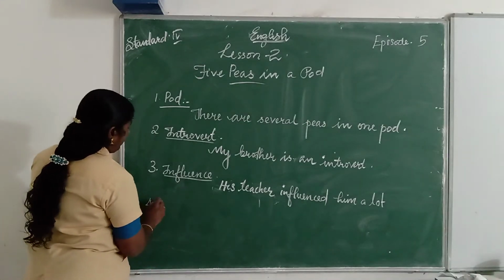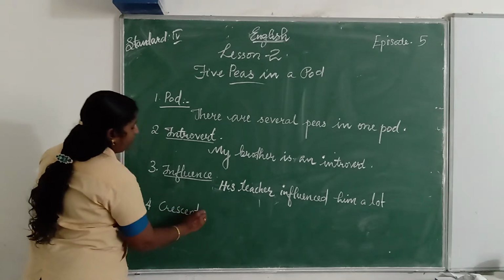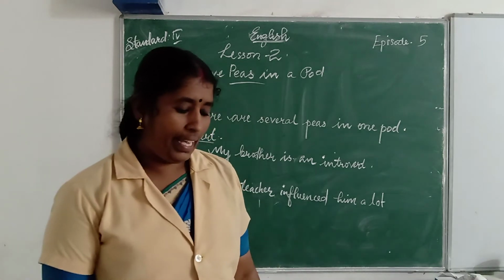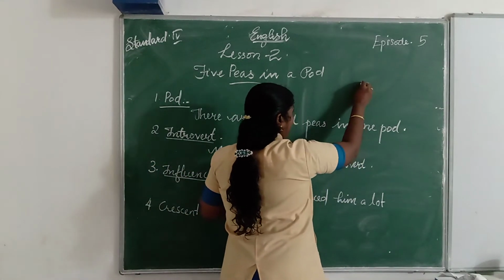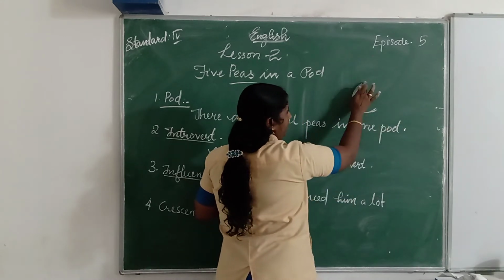Fourth one, crescent. What is crescent? Do you know the meaning of crescent? Crescent is a thing which has the shape of a single curve. Here, listen here. Here it is, crescent. It is a single curve.